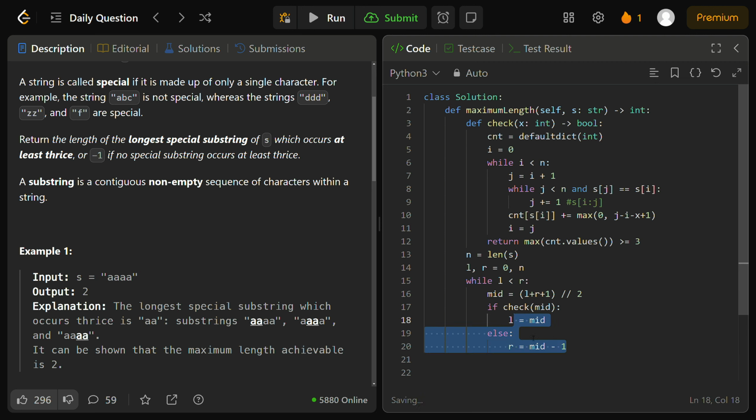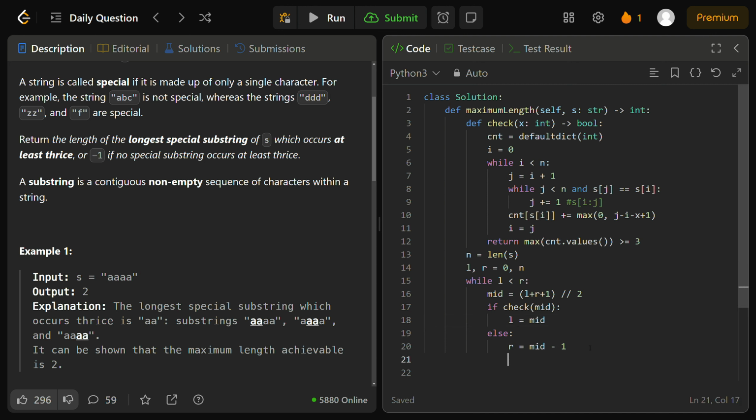But what does this really mean? Well, if the check function confirms a valid substring of length mid, where mid is our parameter x here, we want to move our lower bound up and check the right half, which is simply updating L. However, if that's not the case, we have to reduce our upper bound, which we control with our R or right pointer.